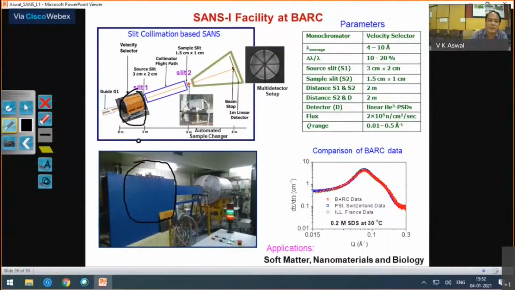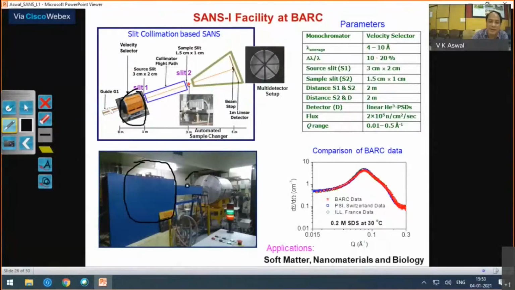Basically, it's a rotating cylinder with helical slots, and the speed of the moving helical slots decides which wavelength can pass. So if you want to move faster neutrons with this velocity selector, then you have to increase the speed. And you can also tilt these helical slots, which will decide your wavelength spread.